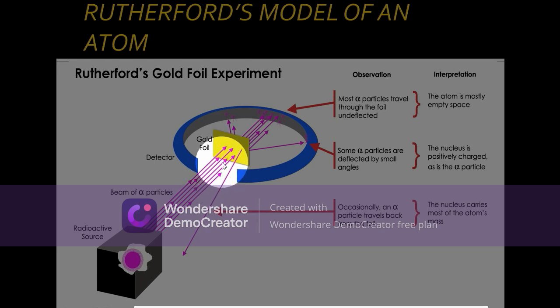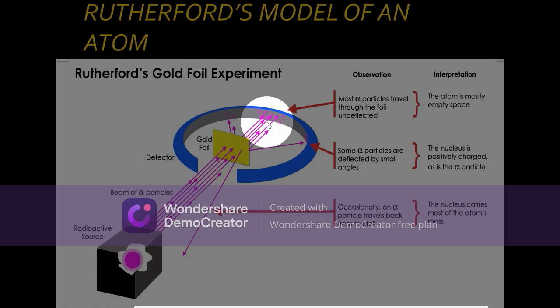He thought that all the alpha particles would pass directly through without any deviation in angle, but he saw three observations in the experiment when the alpha particles were made to hit the gold foil. One, some pass directly through without any deflection.